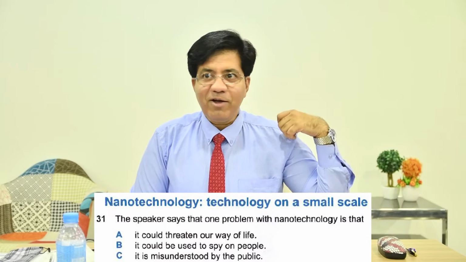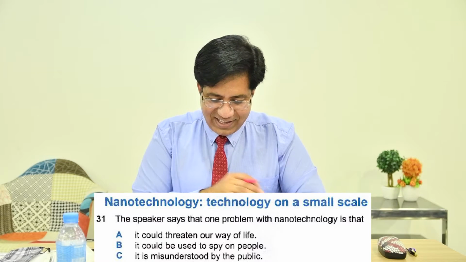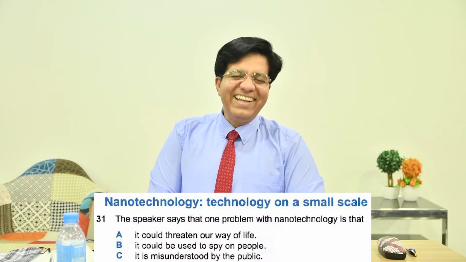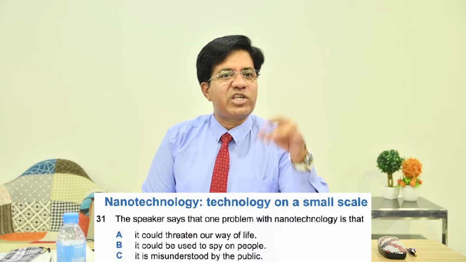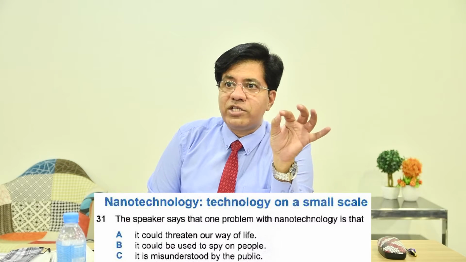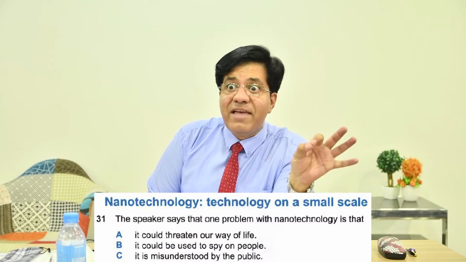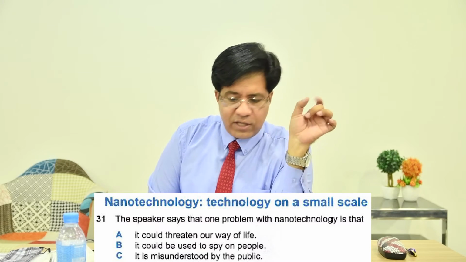I got vaccinated as well, so my control went somewhere else. The poor married ones already have their control somewhere else. It's going to be different. So nanotechnology is technology on a small scale, very, very small, up to the atom level. Changing atoms, they can make small robots and all that.